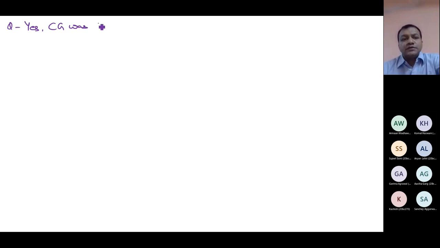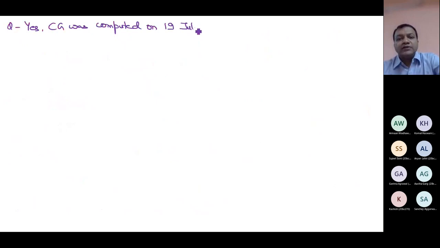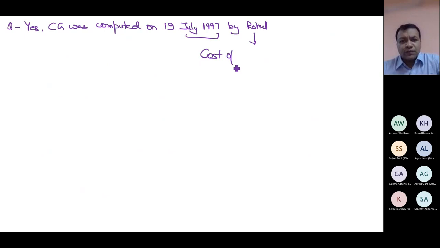So another point is yes. Capital gain was computed on 19 July 1997 by Rahul. Because this transaction is not that transaction which is not treated as transfer. It is a legal sale. You have sale value. It is nothing like gift or will. So it was computed at that time. When it was computed at that time, Rahul would have counted cost of purchase.